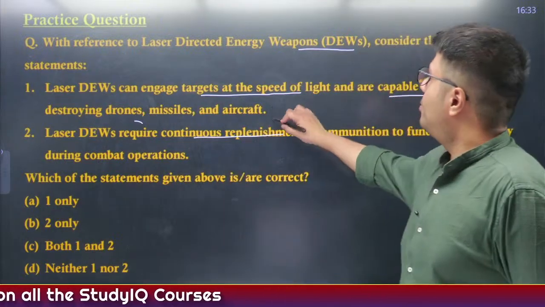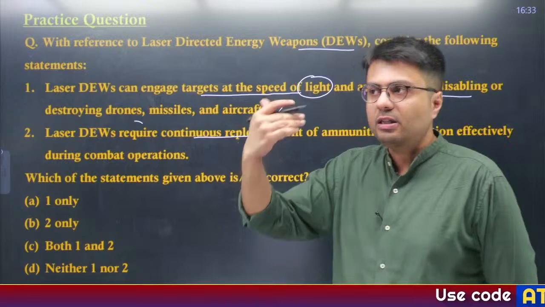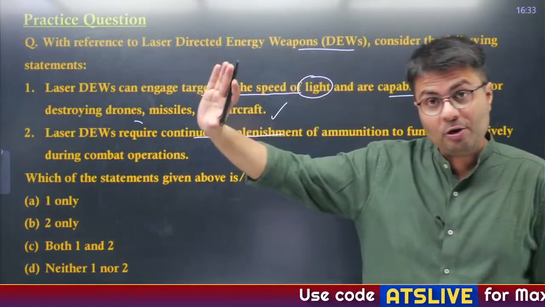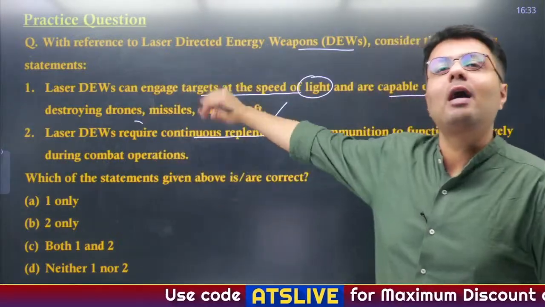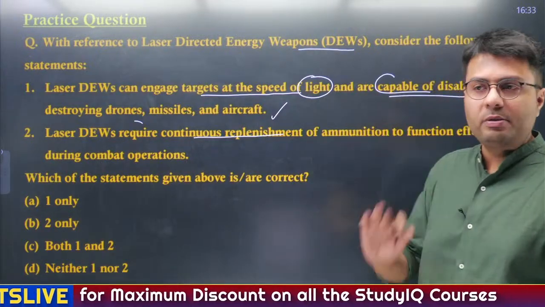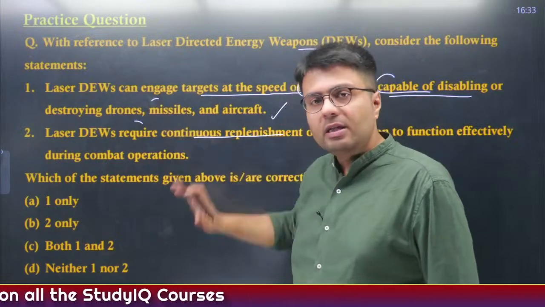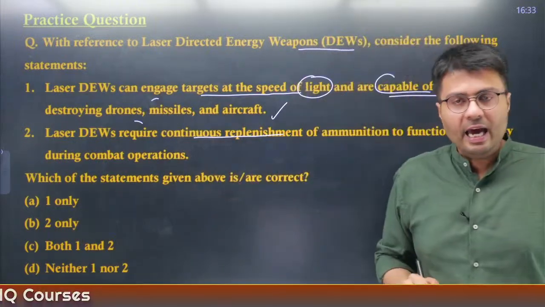Well, I told you this, right? Laser fires laser light, it travels at the speed of light, so it is quite fast. Now I know missiles are also very fast, but they can't match the speed of lasers, and lasers are capable of destroying any flying objects. I told you with the example of drones, it can also tackle aircraft and missiles with huge efficacy and effectiveness.